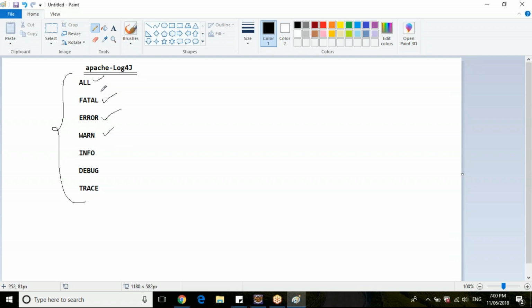Which is the highest level here, guys, in the logs? Fatal is the highest level, because when you declare fatal, it will just print error, warn, and all the other levels as well. Clear?